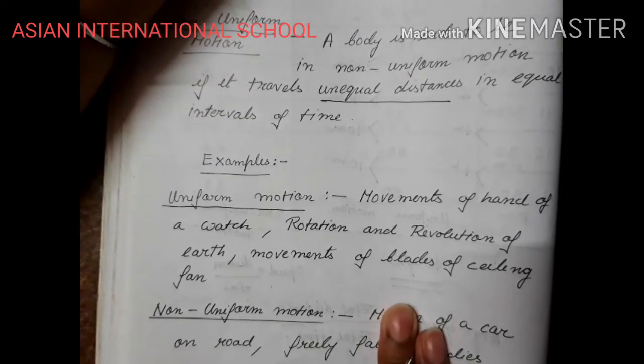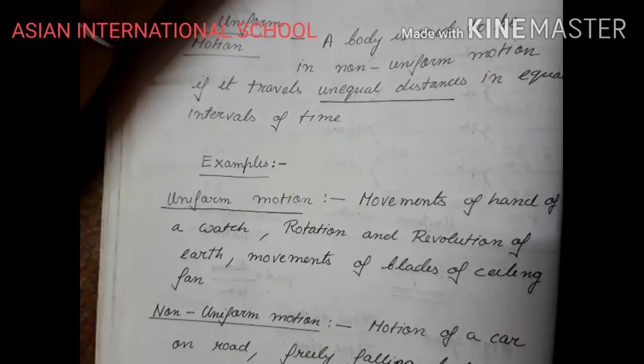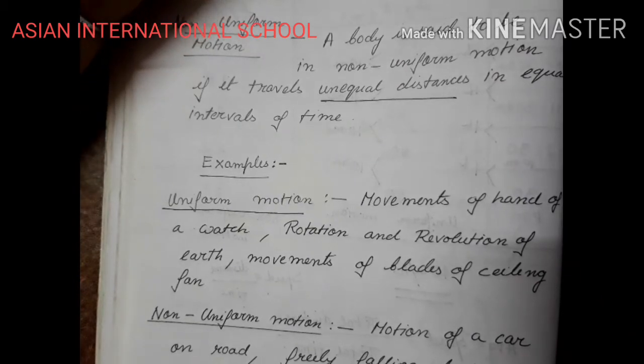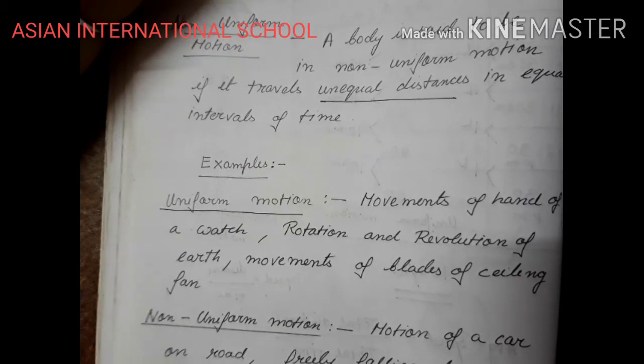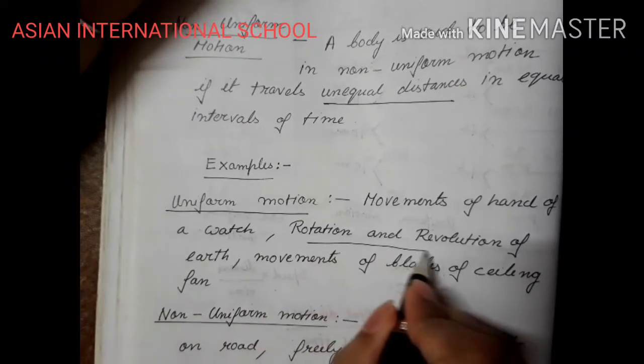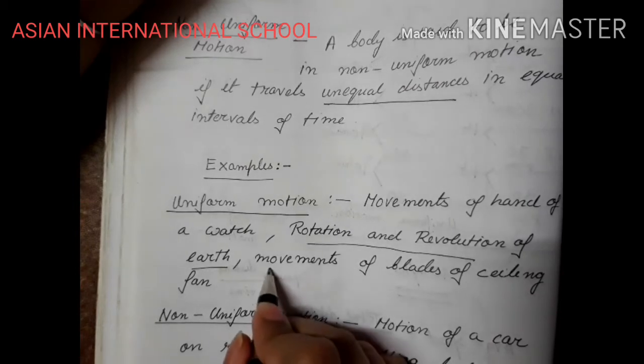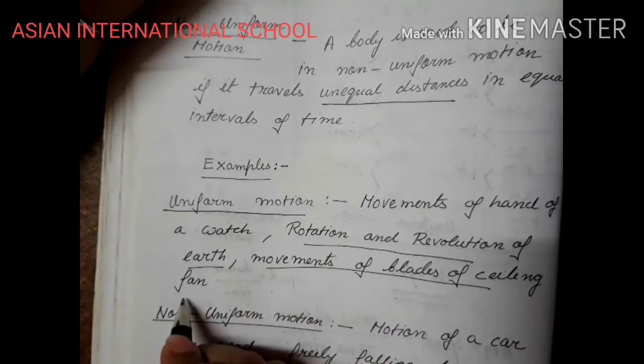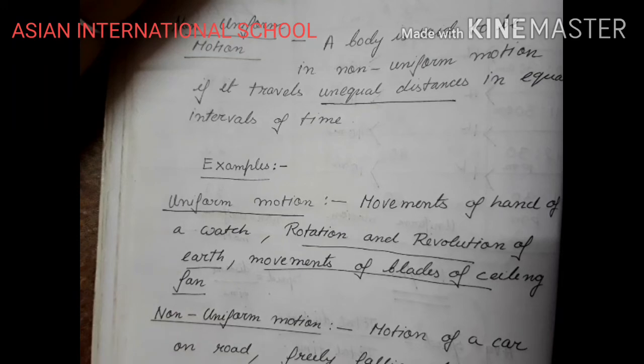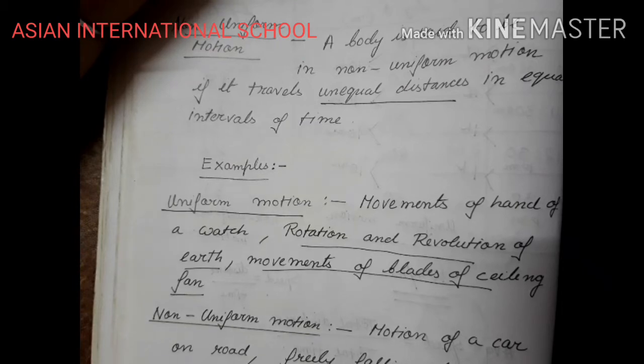So uniform motion, movement of hand of a watch. You have never seen the hand of a watch increasing its speed or decreasing its speed. Rotation and revolution of earth. Always it is moving in a constant speed. Movement of blades of a ceiling fan. Now movements of blades of a ceiling fan, when we keep it at a particular speed, it will keep on maintaining its speed until and unless there is any fluctuations of electricity or anything like that. We are going to avoid it, but more or less the speed remains uniform.